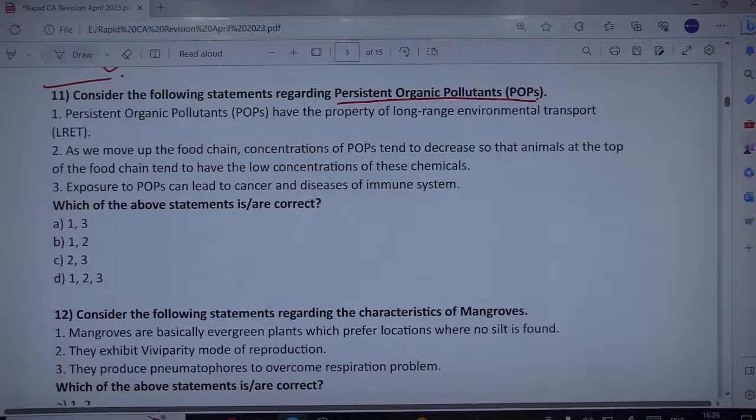Remember, as we move up the food chain, especially the POPs level, tends to be a higher concentration of these chemicals and not the lower. Of course, the concentration of POPs tends to increase and not decrease, as has been mentioned in this.